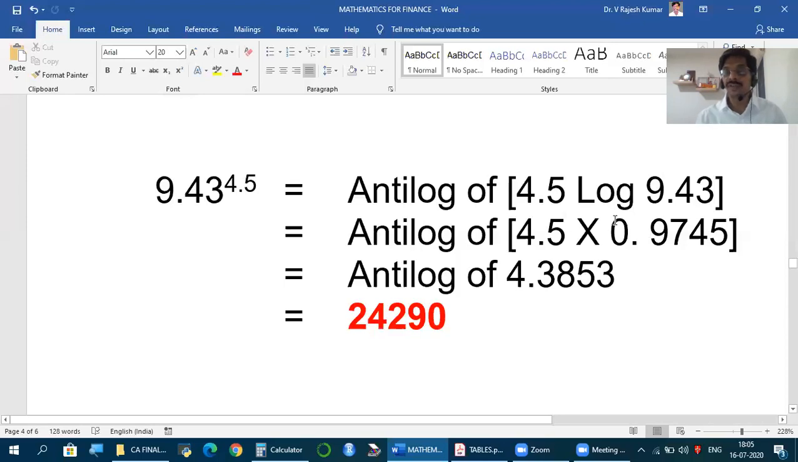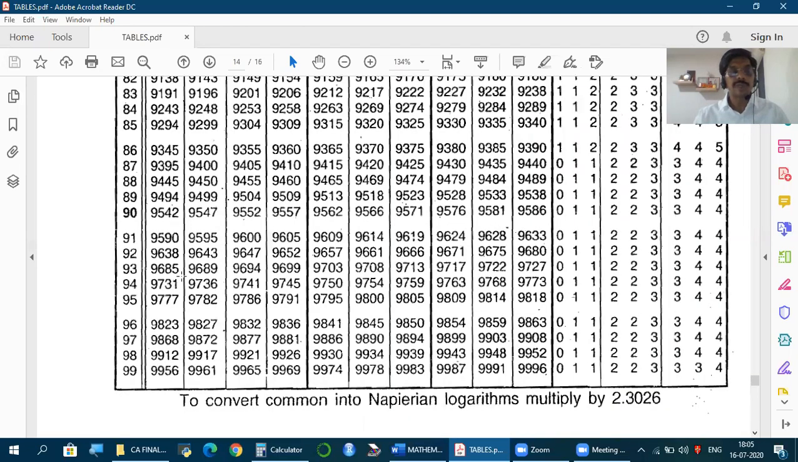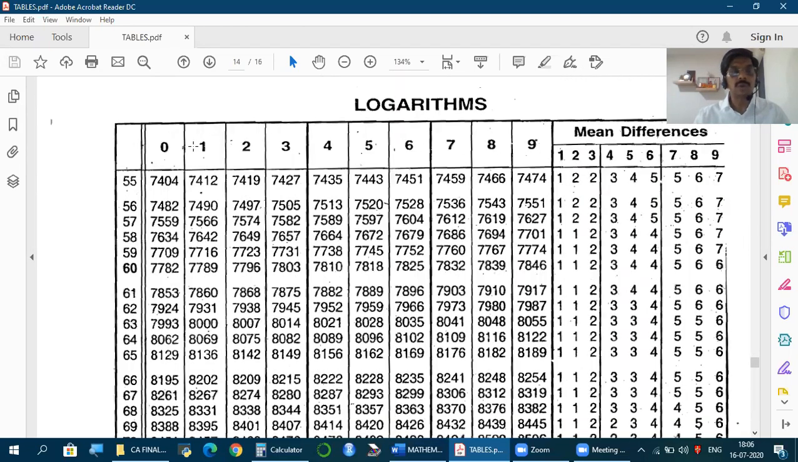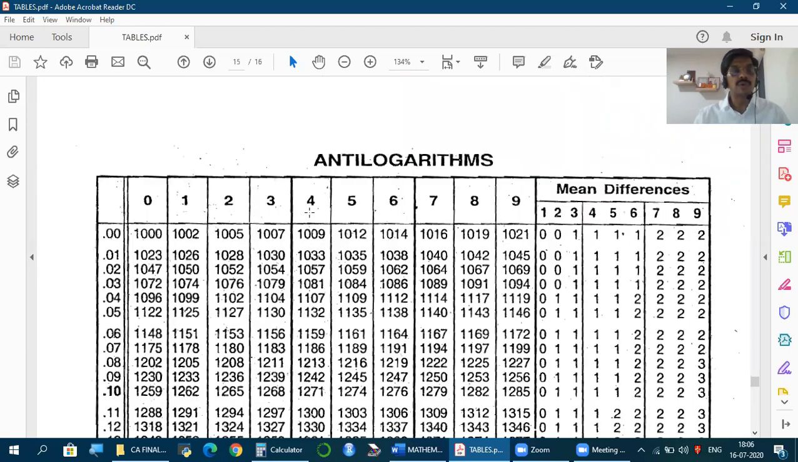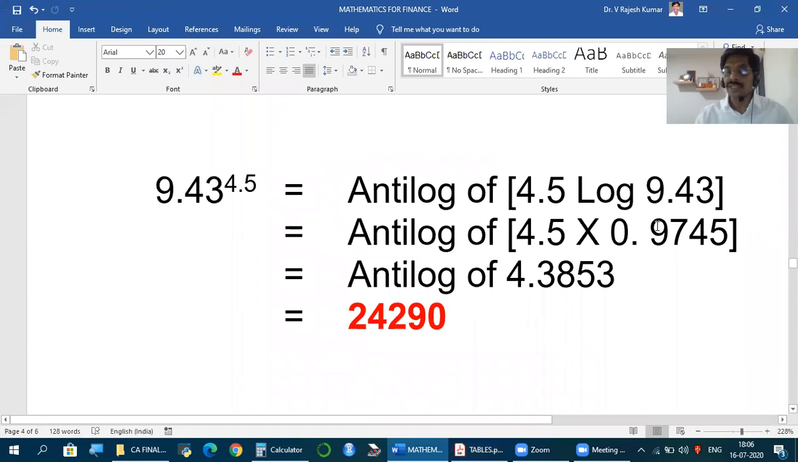What is the next value in finding the log value? Mantissa. How to find it? 9.43 is the original number. Remove decimal, 943. For that, we should use log tables and find 943. Friends, you know, the first column is 0, 1, 2, 3. So for 943, 94 under 0, under 1, under 2, under 3, 9745. So that is the value 974. So 0.9745 is the log value of 9.43.